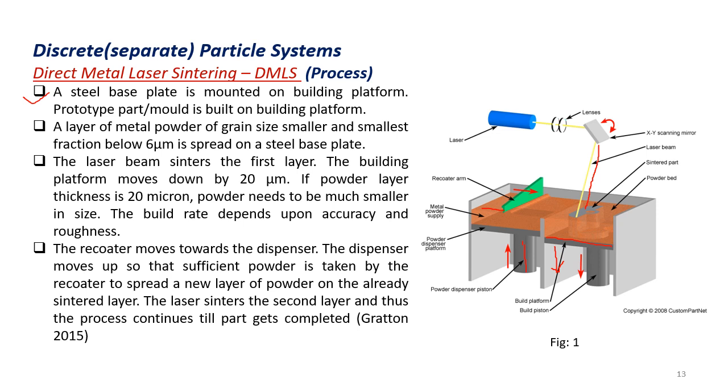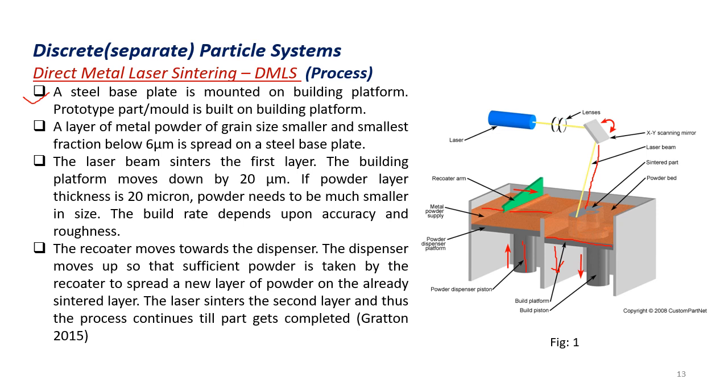The recoater will start to move from left to right, and it is going to coat the already sintered layer. Next, the laser is going to sinter the second layer, and like this it is going to continue until the whole part gets completed.